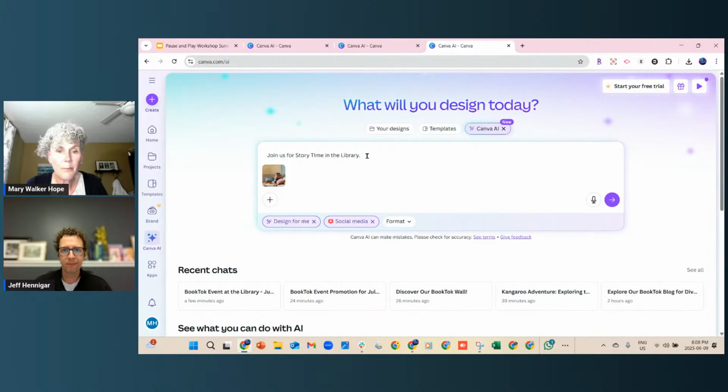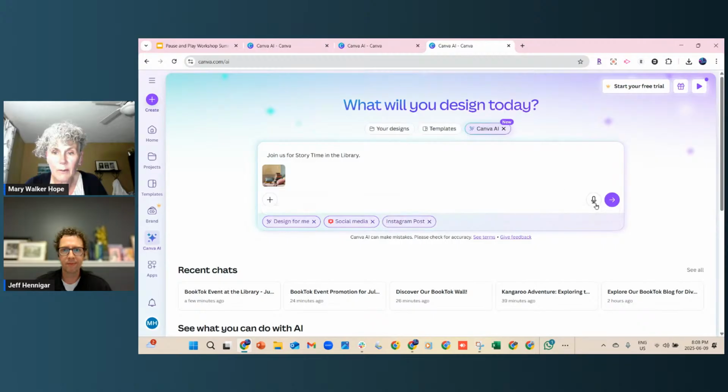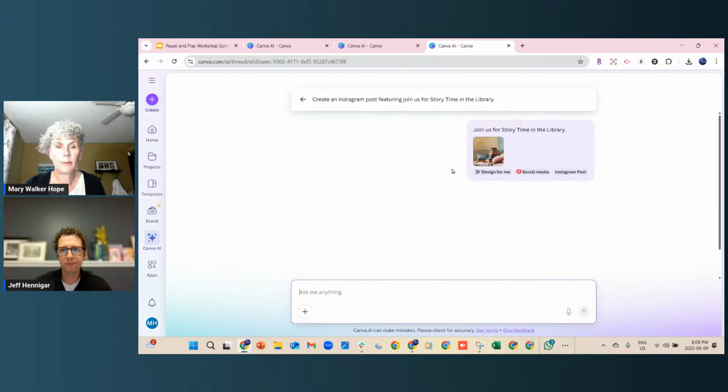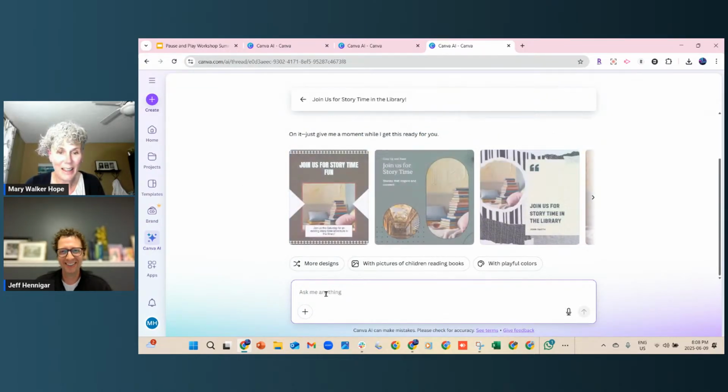And if I want the format, again, I can do the Instagram post. That should work this time too. And let's see what happens when it does it. And in a way, it's a good thing that it makes mistakes because it just shows that humans are still valued for being around here.